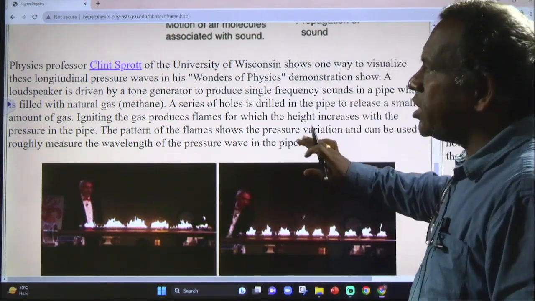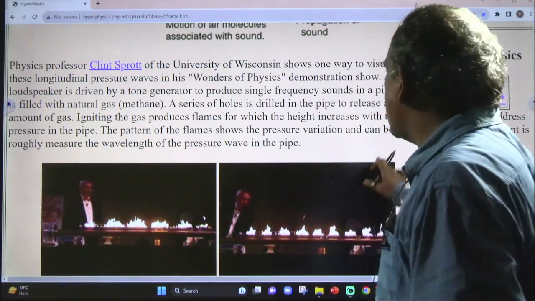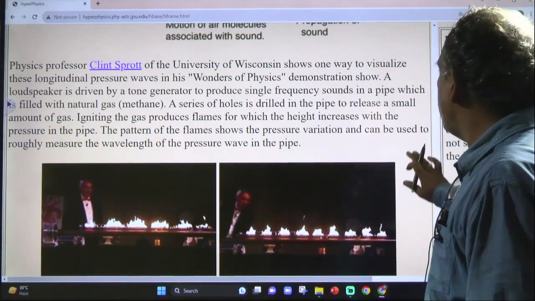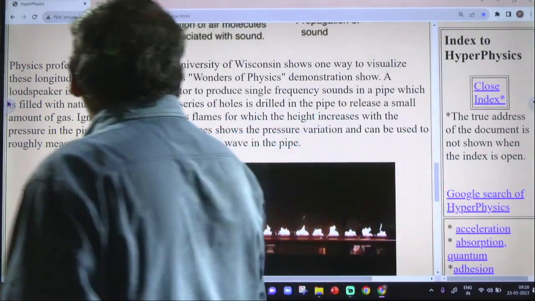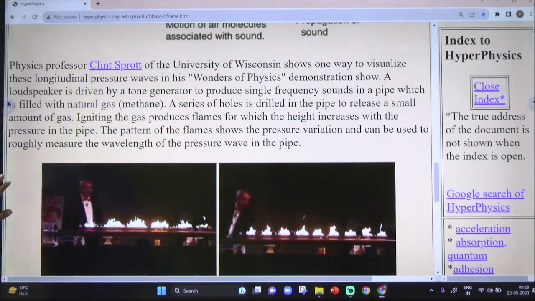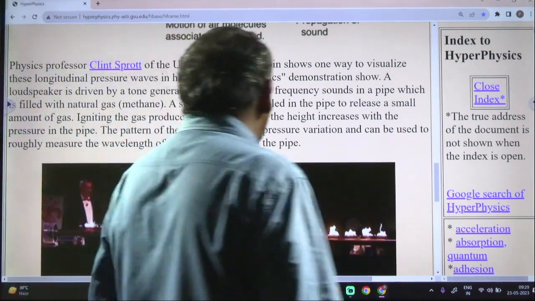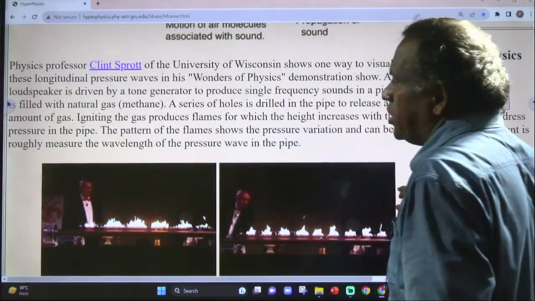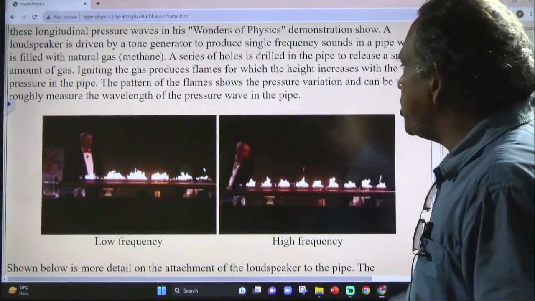A loudspeaker is driven by a tone generator, producing a single frequency, sending sound waves into a pipe in which gas is filled. A series of holes are drilled in the pipe to release a small amount of gas. Igniting the gas produces flames, whose heights vary with the pressure wave in the pipe.